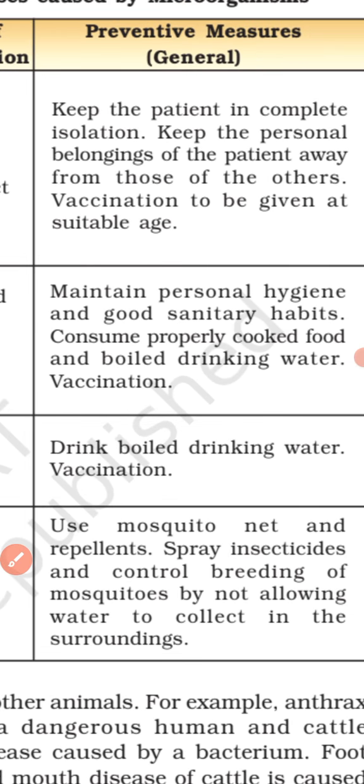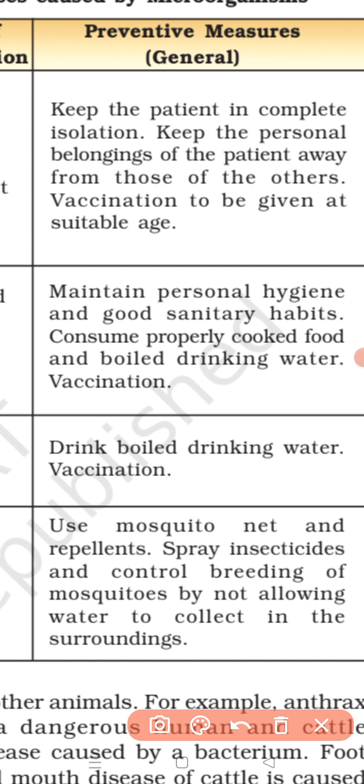Keep the personal belongings of the patient away from those of the others. If we are infected with any of these diseases, then we have to keep ourselves in complete isolation, and we have to keep our belongings separately from the healthy ones. Clear? We have to keep our belongings away from those who are healthy. Next, vaccination is to be given at a suitable stage. So these are some preventive measures.